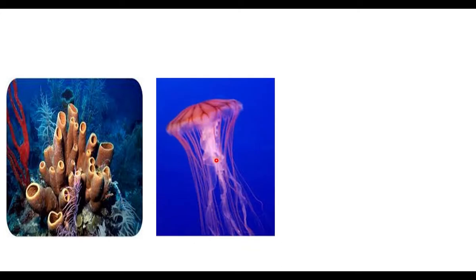These are sponges. They come under the phylum Porifera. We have already discussed this in the first lesson of biology. They do not have tissues, but they are multicellular. Jellyfish comes under the phylum Coelenterata. It is multicellular. It has organs, but it has no organ systems.